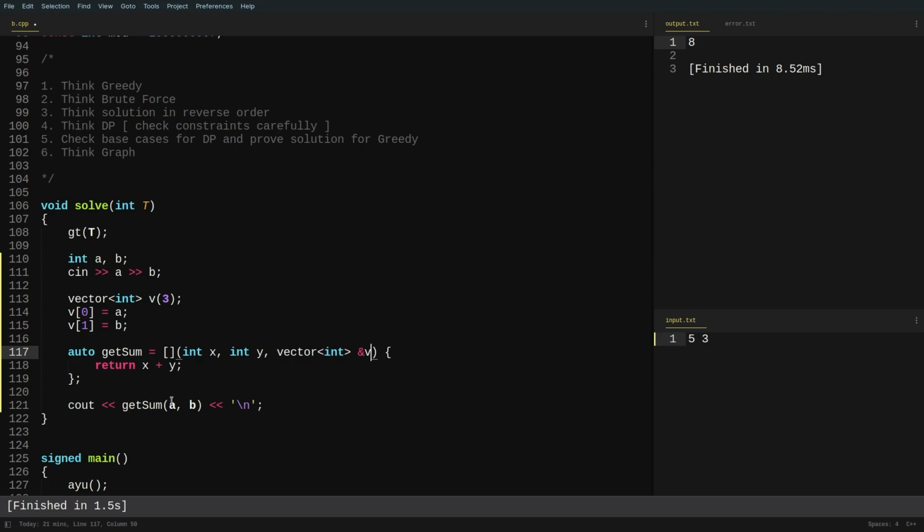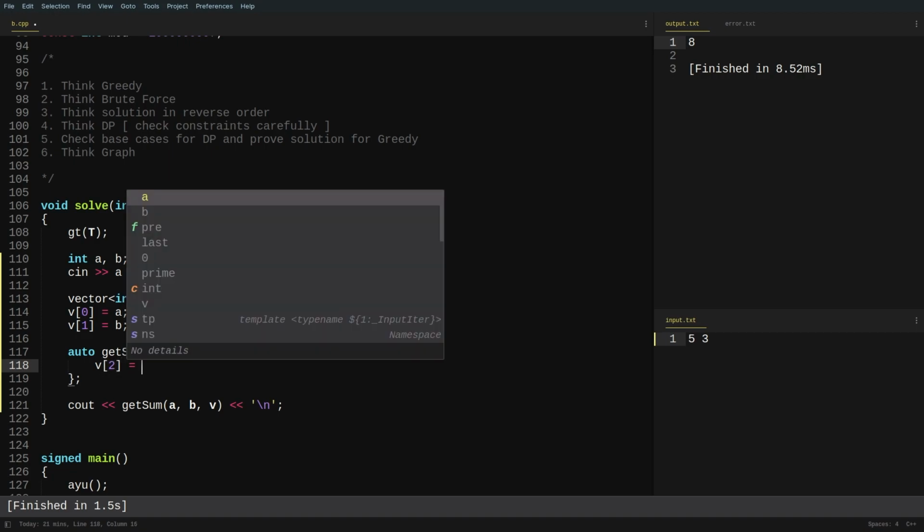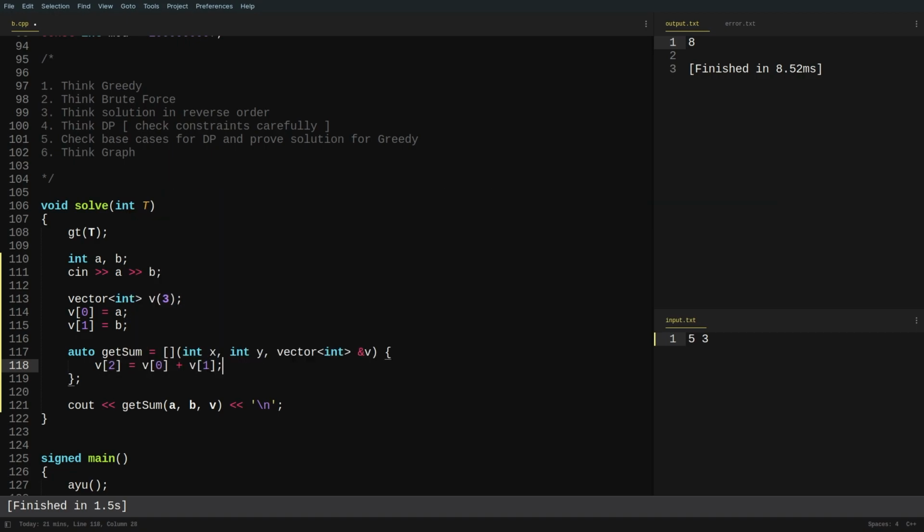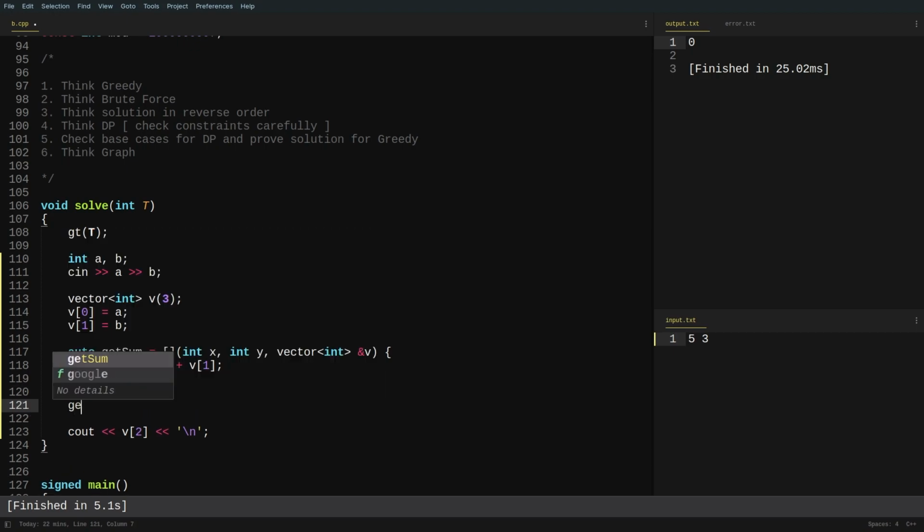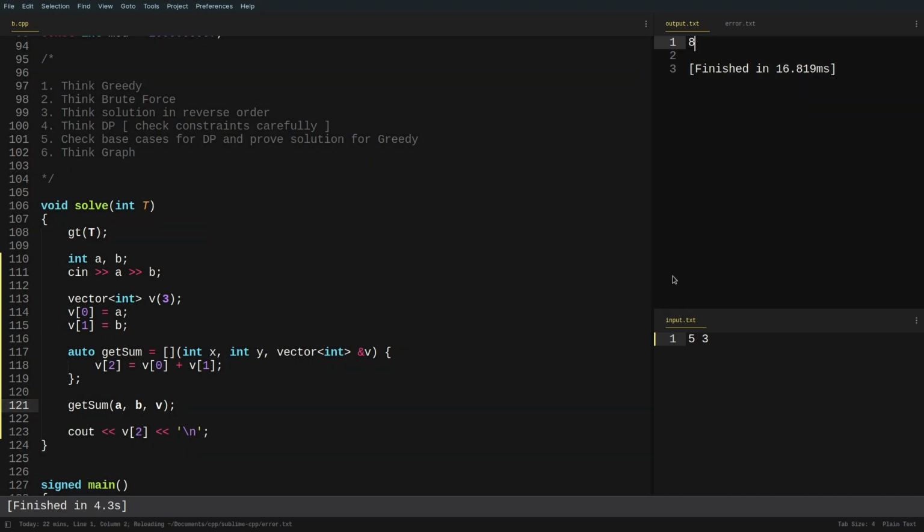So what I'm doing is I'm passing this vector v by reference to this lambda function. So I want that the sum of 0 and 1 is stored in 2, right? So I'm just doing the sum and storing it at position 2, and I want to print the element at position 2. So before printing it, I also have to call the function getSum a, b and v, right? So now you see that the total answer will be 8, right?